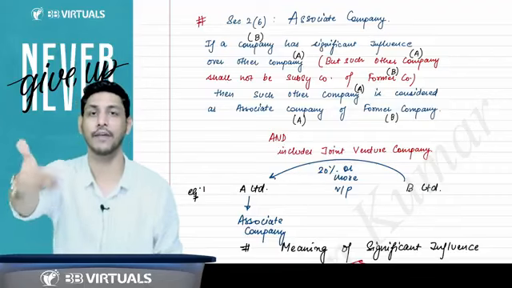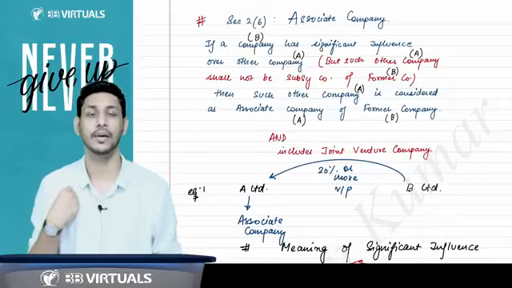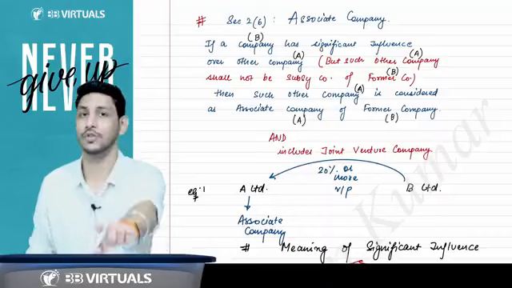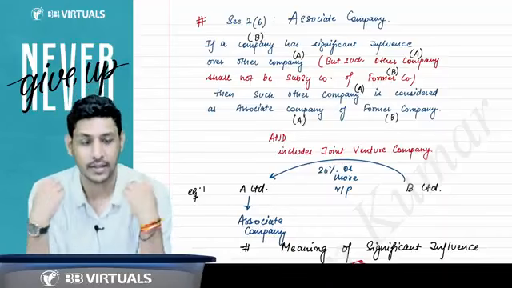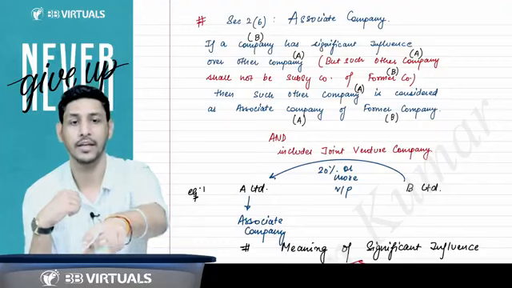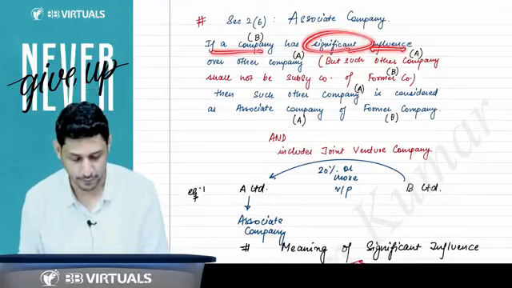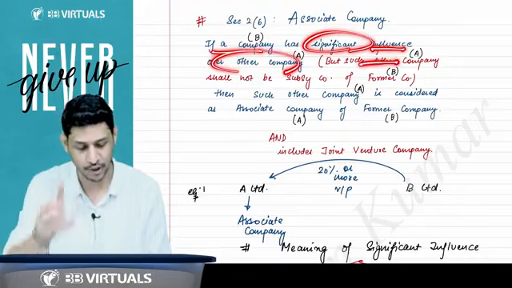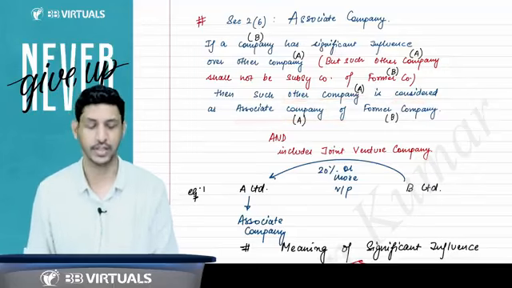The company in which you are having significant influence will become your associate company, and you are not the associate of that company, right? And one more thing. The company in which you are having significant influence should not be your subsidiary company. It is clearly written in the definition that if a company is having significant influence in another company, but such other company is not a subsidiary company, then such other company is considered the associate company.